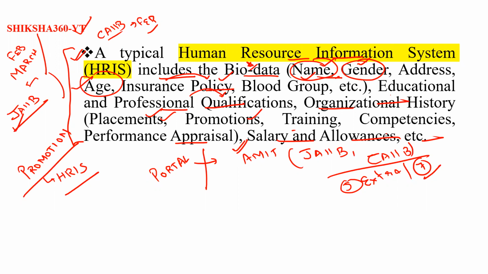Educational and professional qualification. So this comes under the professional qualification like JAB, CAB, or other certifications. Then organizational history, that is placements, promotion, training, competencies, performance appraisal, salary and allowances. All these things are to be updated under that.